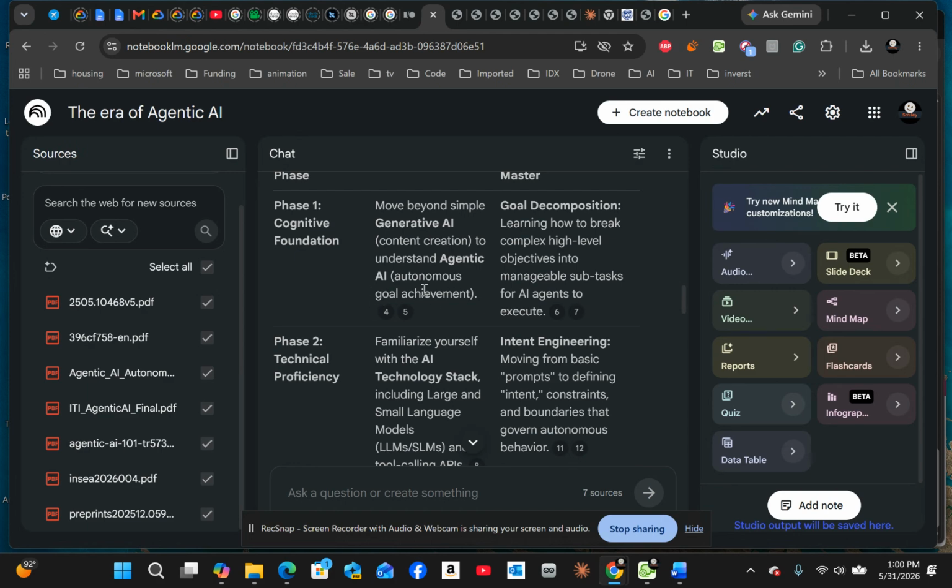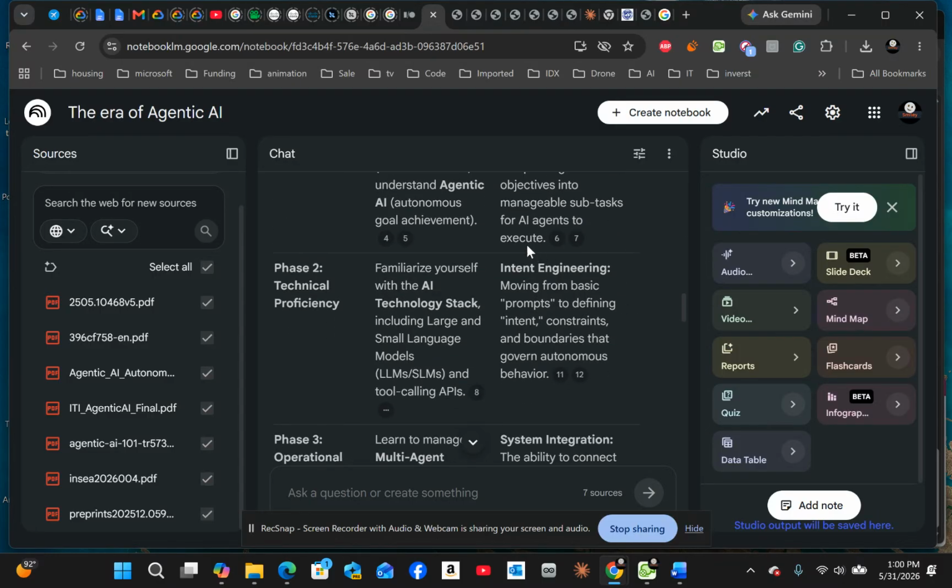So we're trying to move from just, you know, generate me a picture, to, hi, this is what I want you to help me do, and then the AI does that for you. So the goal would be this composition: learn how to break complex high-level objectives into manageable subtasks for an AI agent to execute.